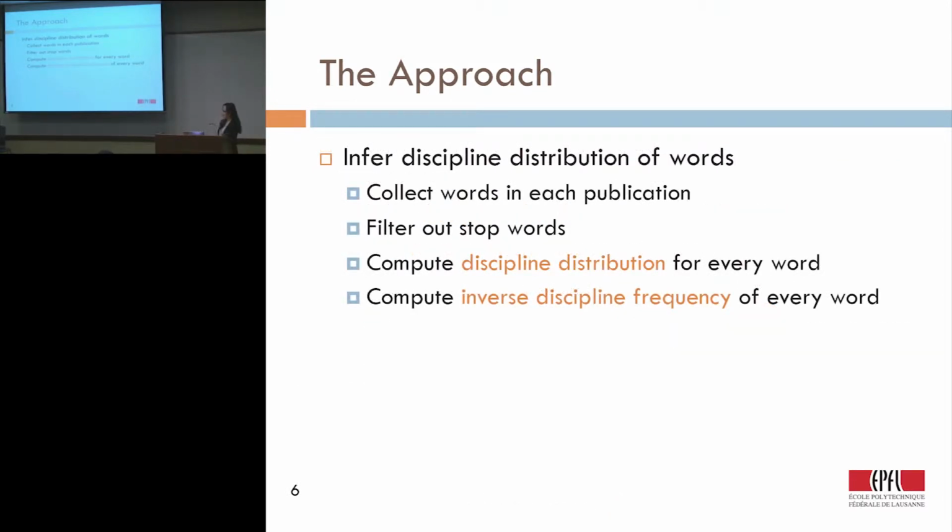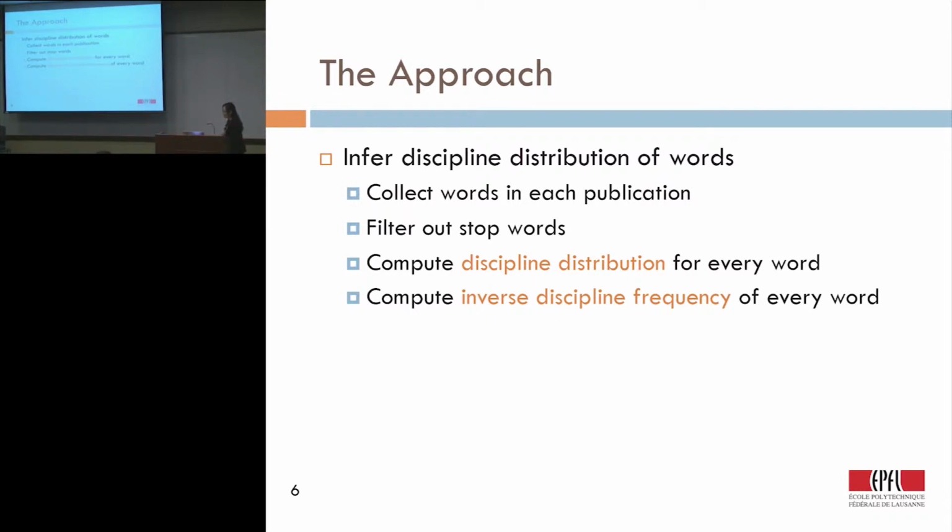So now we have the discipline distribution for each publication, but we all know that each publication is a combination of words. So we want to know what the discipline distributions are for each word. What we did is collect all the words in each publication, and of course we need to filter out the stop words like the, as, for, all these not very meaningful words. Then we compute the discipline distribution for every word.